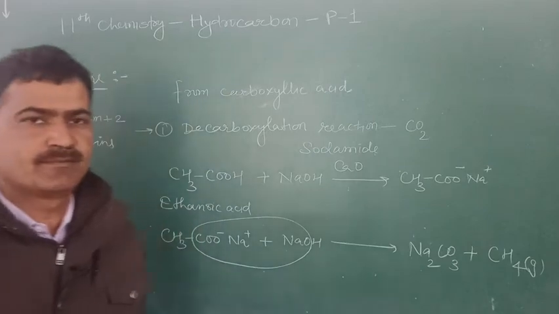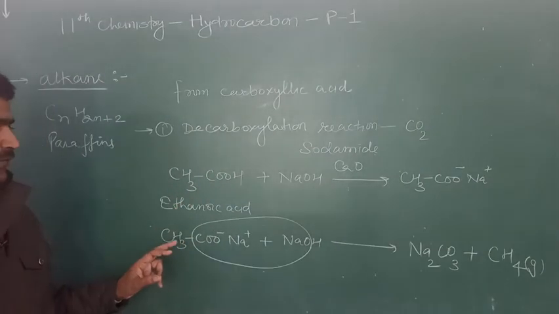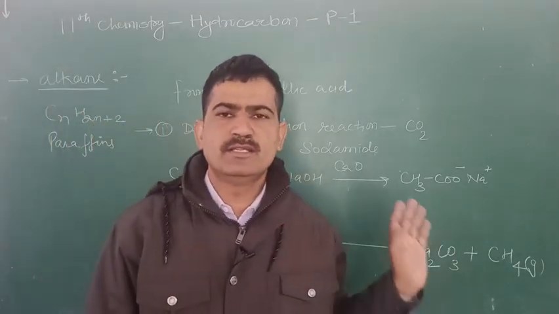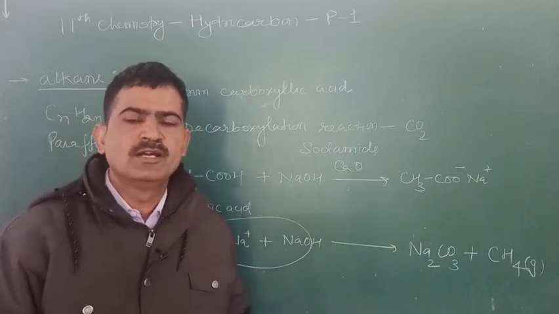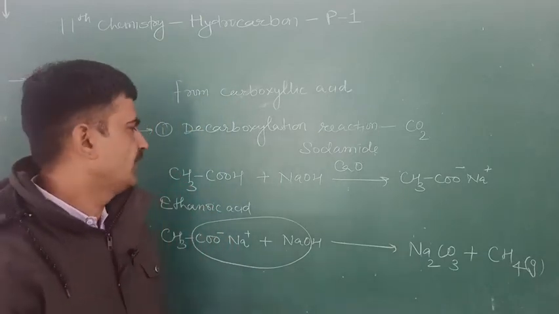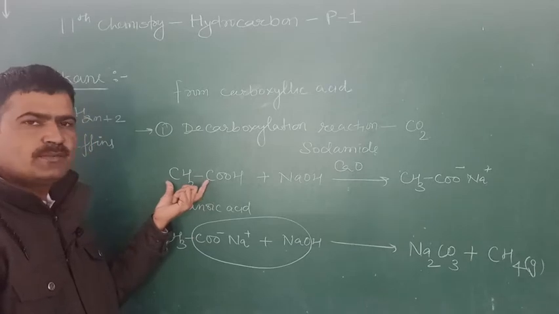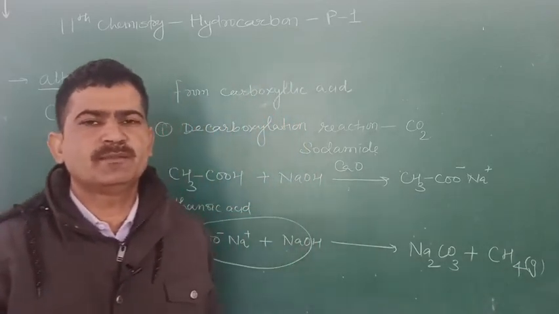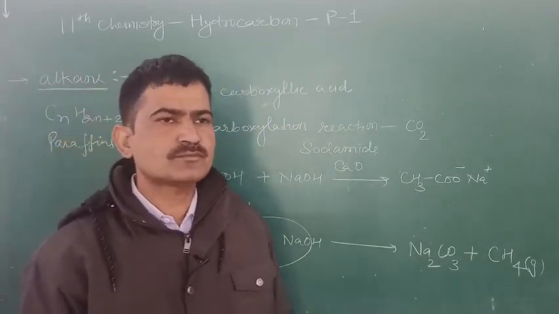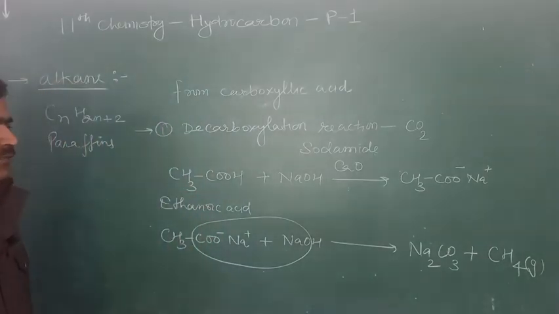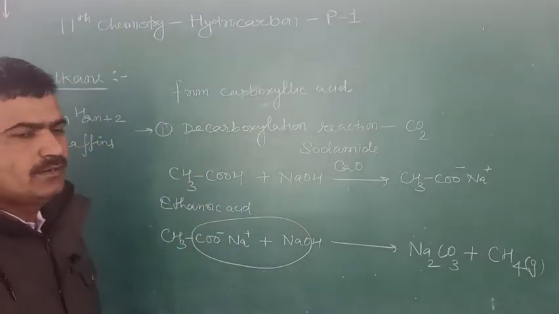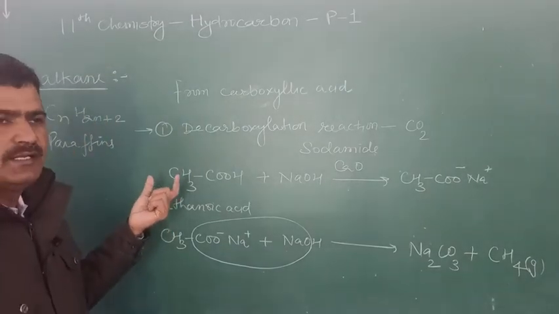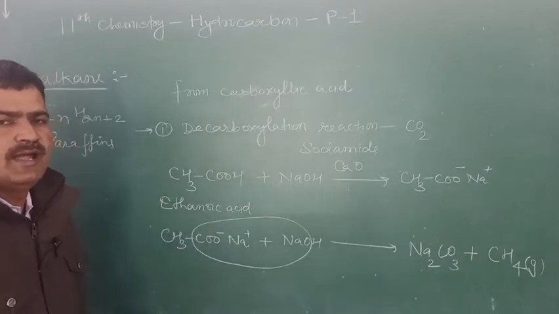This is an alkane. What is the special here? Here we are going for descent of series. Descent of series means by this reaction we can decrease the number of carbon atoms in an alkane. This carboxylic acid has 2 carbon atoms, but the product has only 1 carbon atom. We are getting 1 carbon atom less than that of this carboxylic acid. By this method we are able to prepare only the alkanes that have fewer carbon atoms.